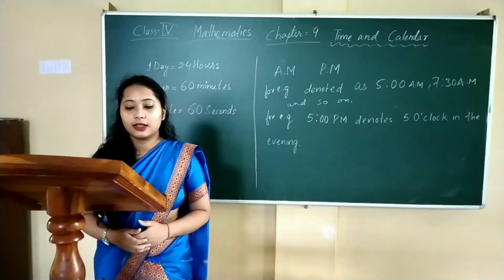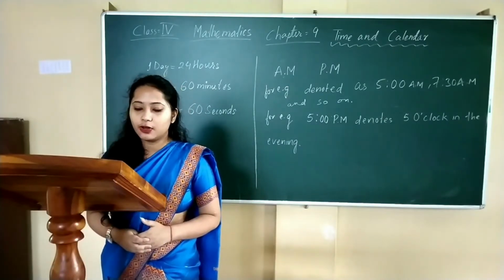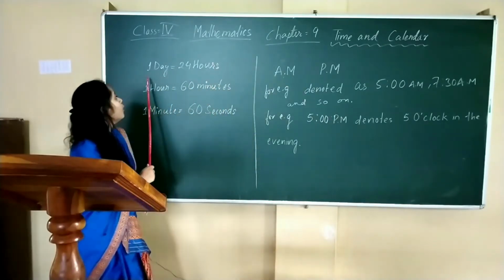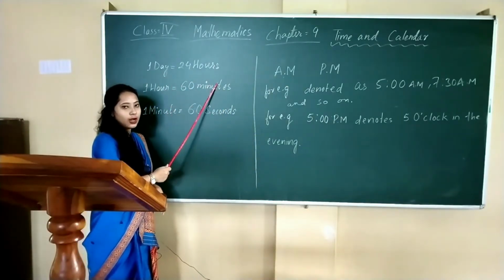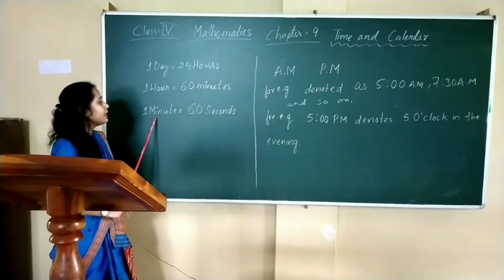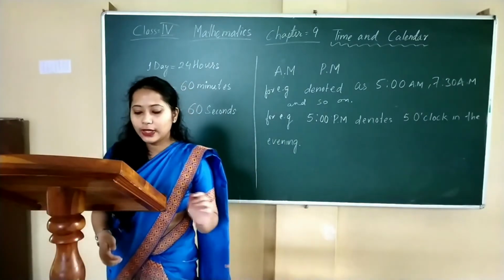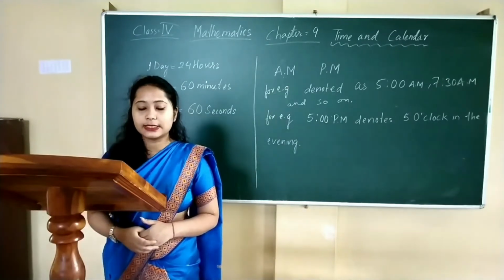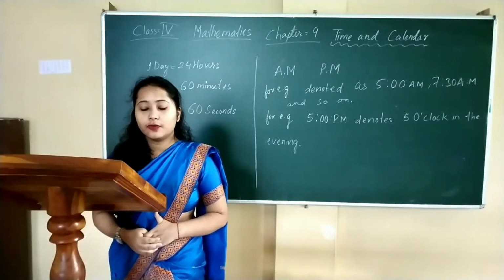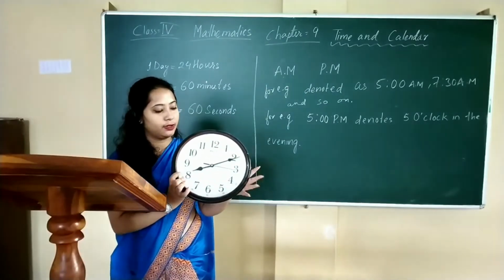A day is the time taken by our Mother Earth to revolve around itself once. That is, one day equal to 24 hours. 1 hour equal to 60 minutes. 1 minute equal to 60 seconds. Thus, we can say that time is measured in seconds, minutes and hours. We use the instrument clock to know the time.